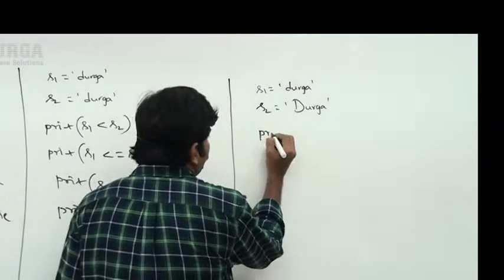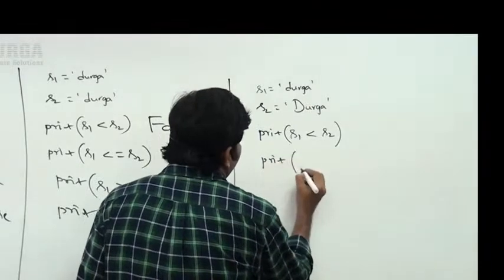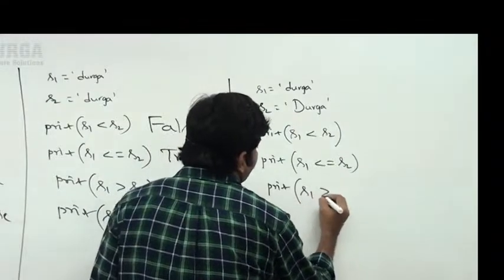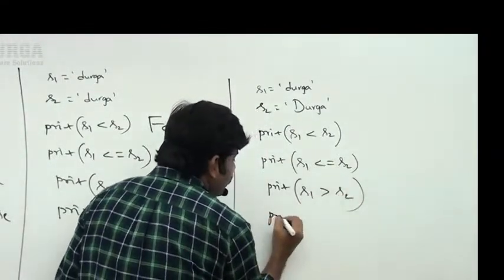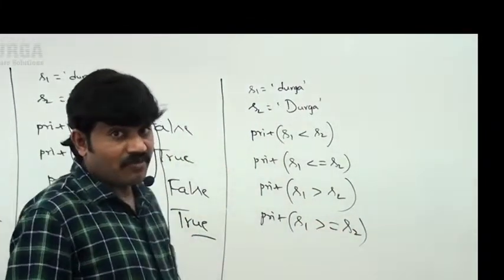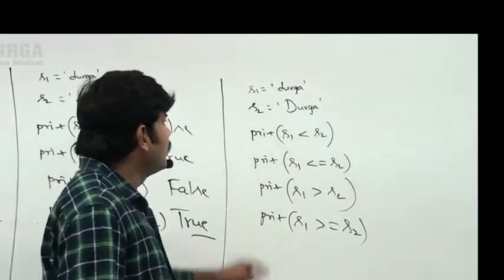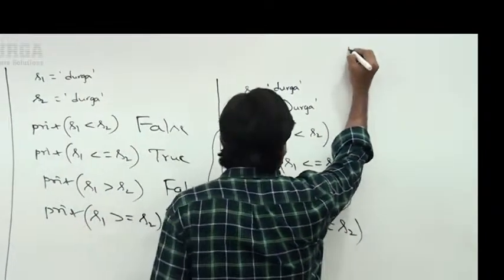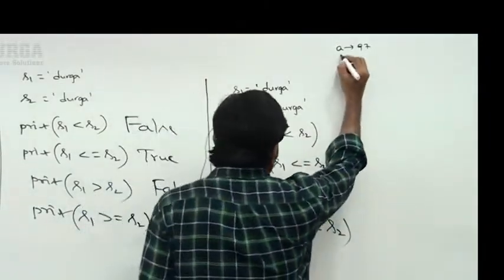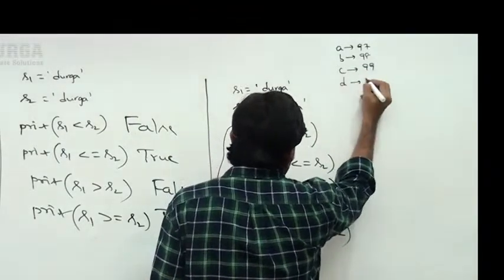Now I am taking print of S1 less than S2, S1 less than or equal to S2, S1 greater than S2, S1 greater than or equal to S2. Can you please tell what answer you are going to get? Very simple, you should be aware. Small a has Unicode value 97, b is 98, c is 99, d is 100.